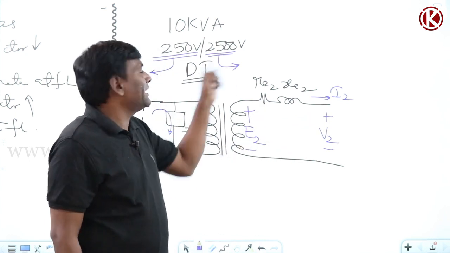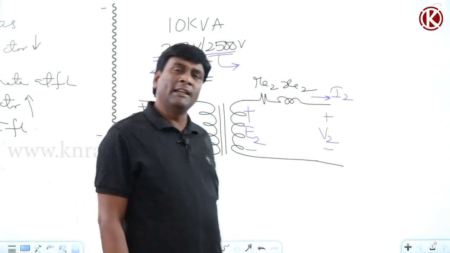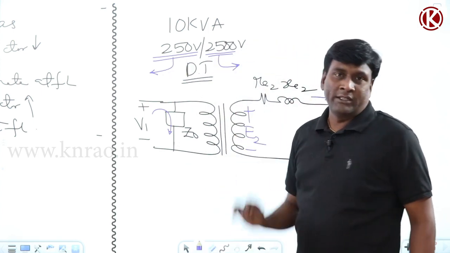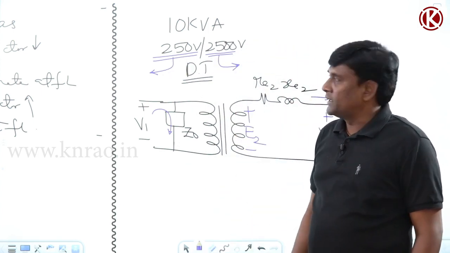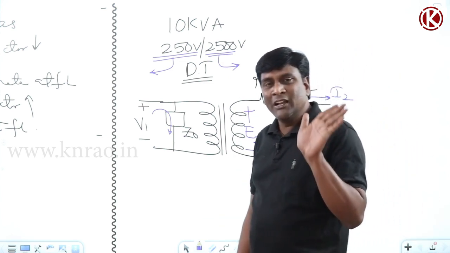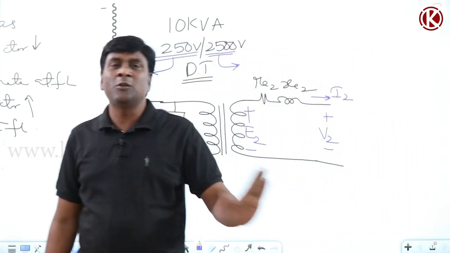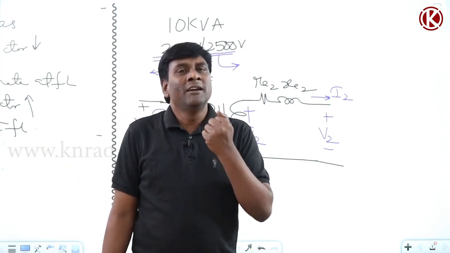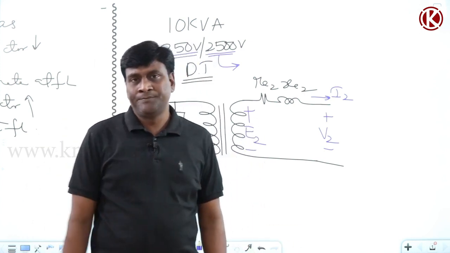That variation, how can they keep it constant in the nameplate detail? Not possible. So basically they are no load voltages. They are no load voltages. So whatever is given in the nameplate detail will become a rated voltage. I repeat, whatever is given in the nameplate detail will become a rated voltage for that machine.